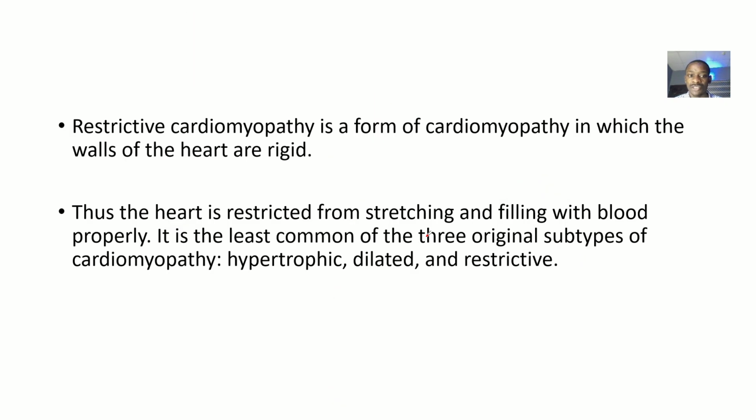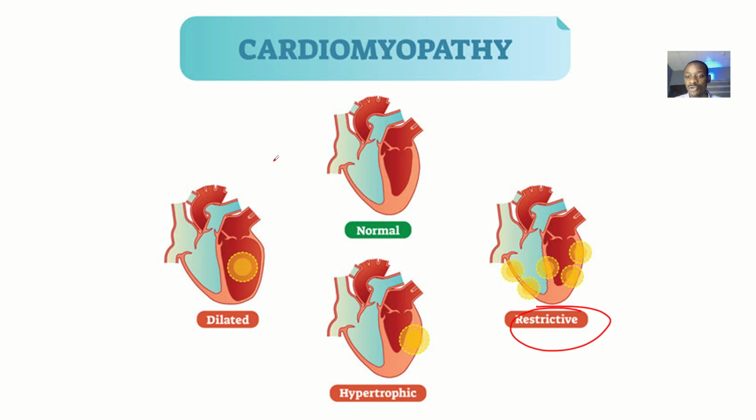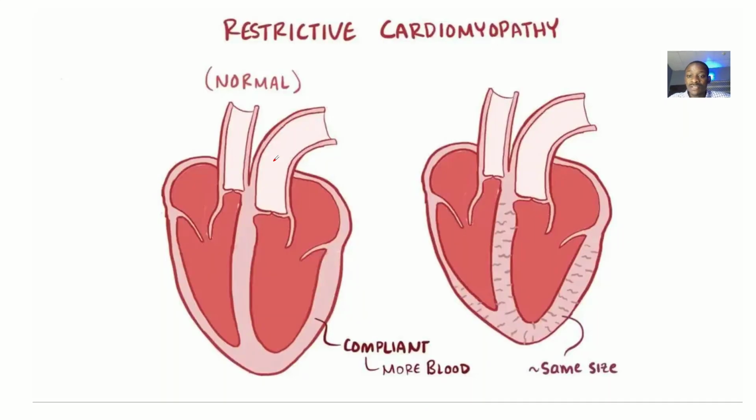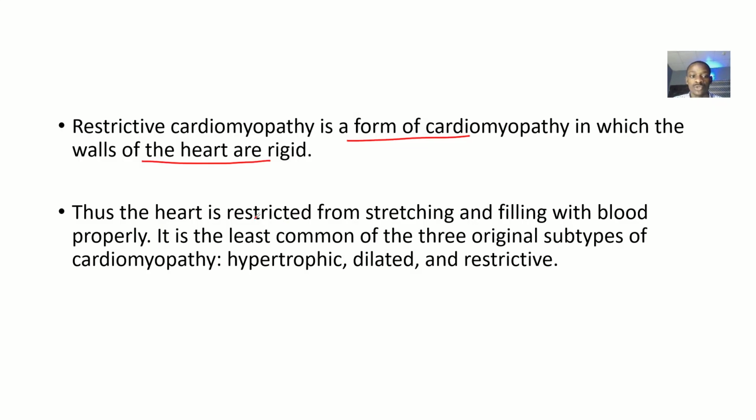So let's have the definition of restrictive cardiomyopathy. This is a form of cardiomyopathy in which the walls of the heart are rigid. It could be that the walls of the heart are not flexible anymore, or that it is compressive too. But just say that the walls of the heart are rigid, so the heart is not flexible anymore. That's why they drew all those lines. The walls of the heart are stiff, in one place. Thus the heart is restricted from stretching and filling with blood properly.